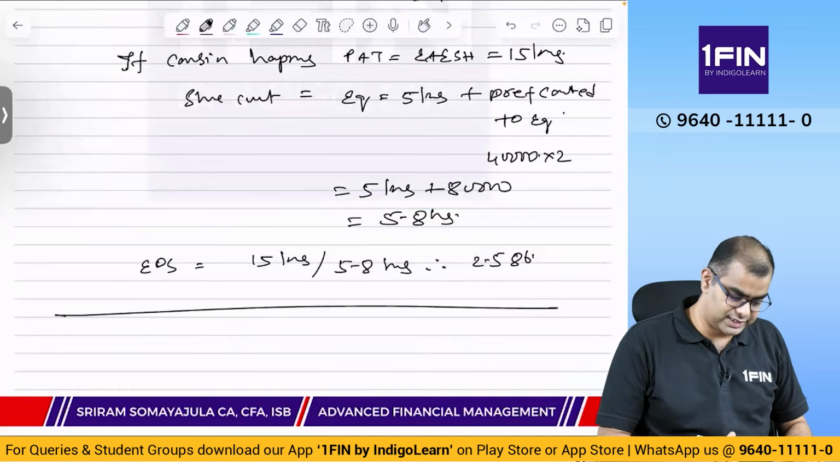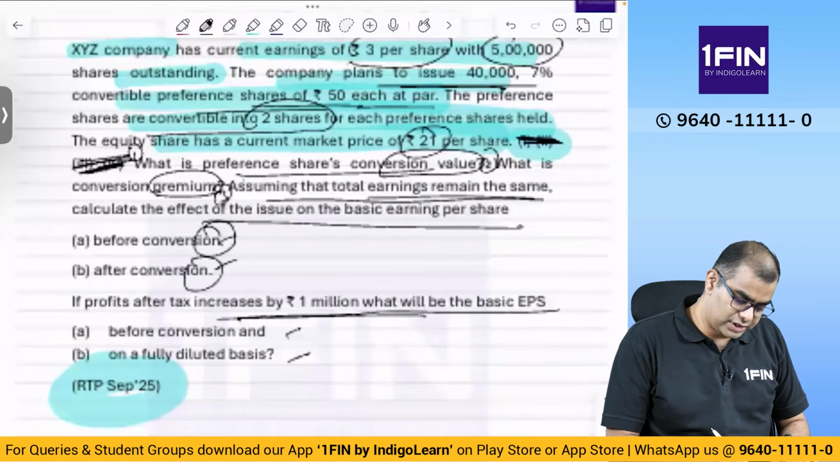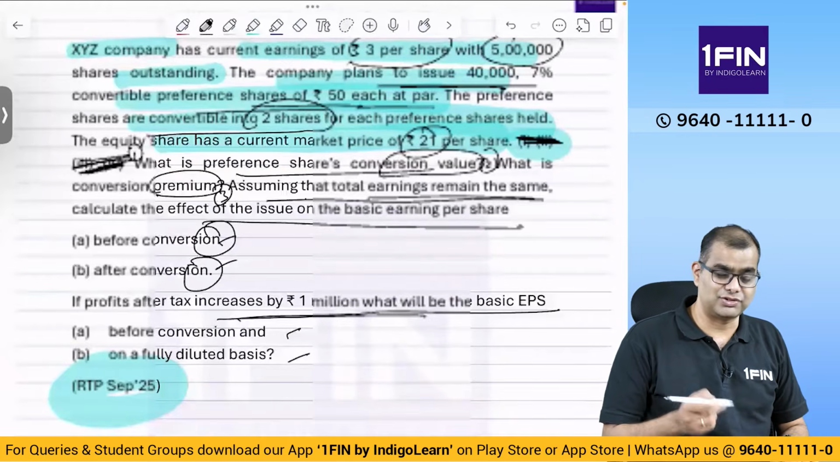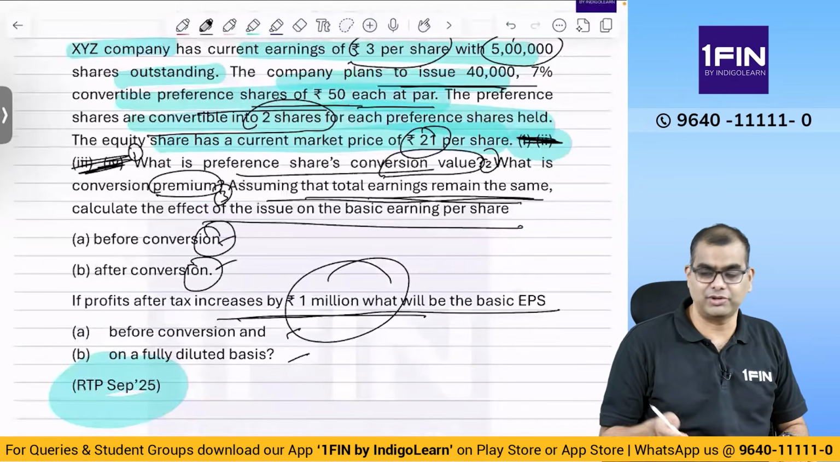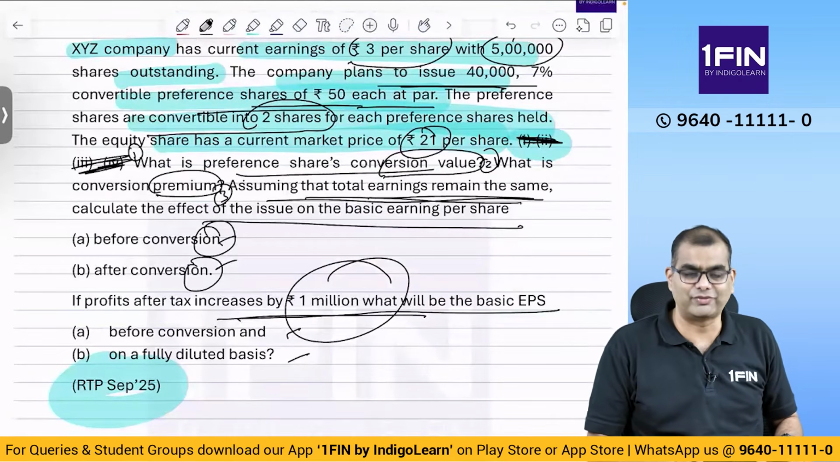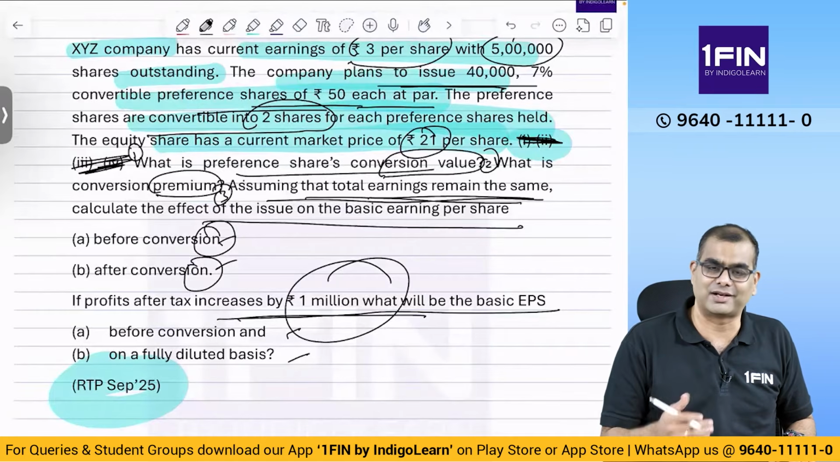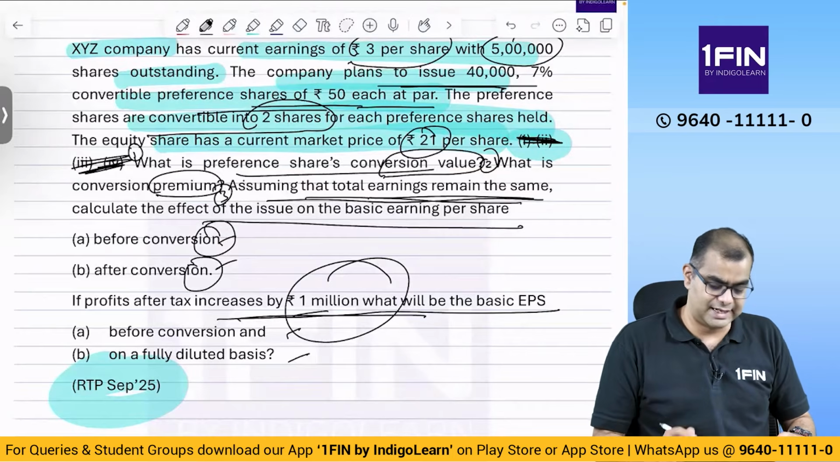What is the other set? See here, if you look at the question, we assumed that the total earnings remain the same, which is what I was discussing. We are taking a scenario where earnings are not changing, but potentially earnings will change. Why? Because you have raised money, you will not keep that money idle, waiting for it to lay eggs. You will deploy it in a project. When you deploy it in a project, you will earn greater profits. What is the increased profit? 1 million. 1 million is 10 lakhs.